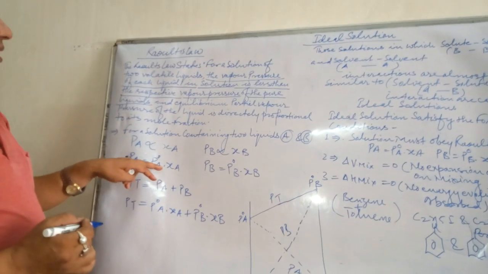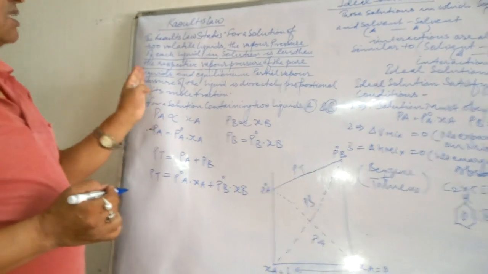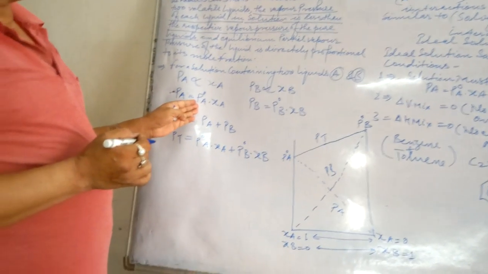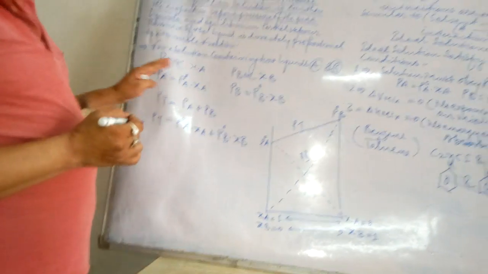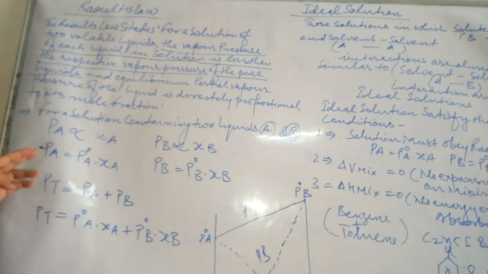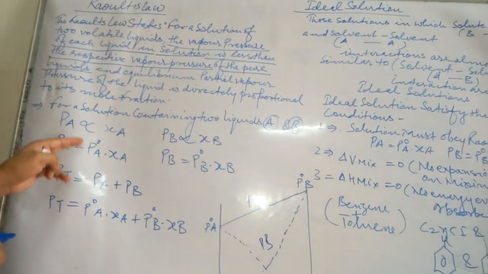This P naught A is the standard vapor pressure of component A, and this is also considered to be the proportionality constant.